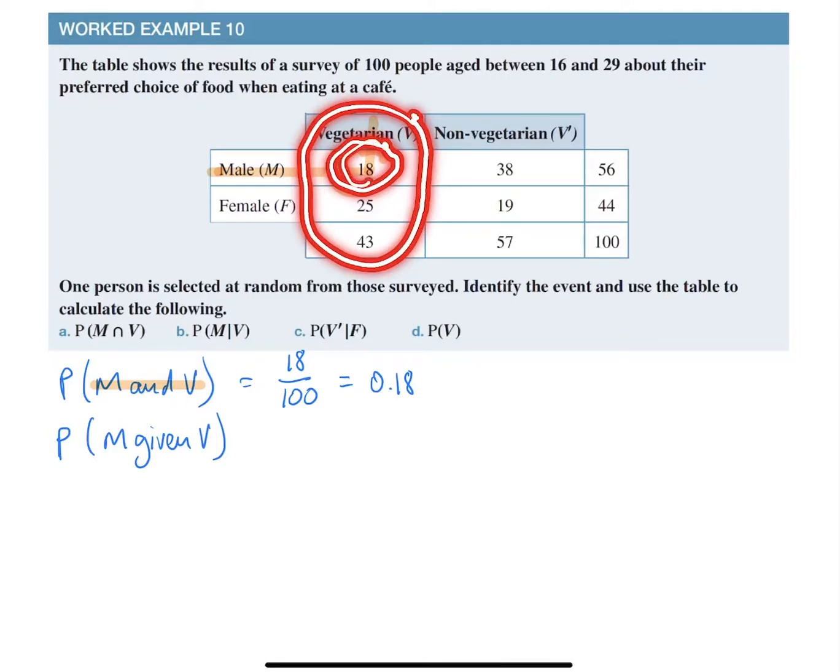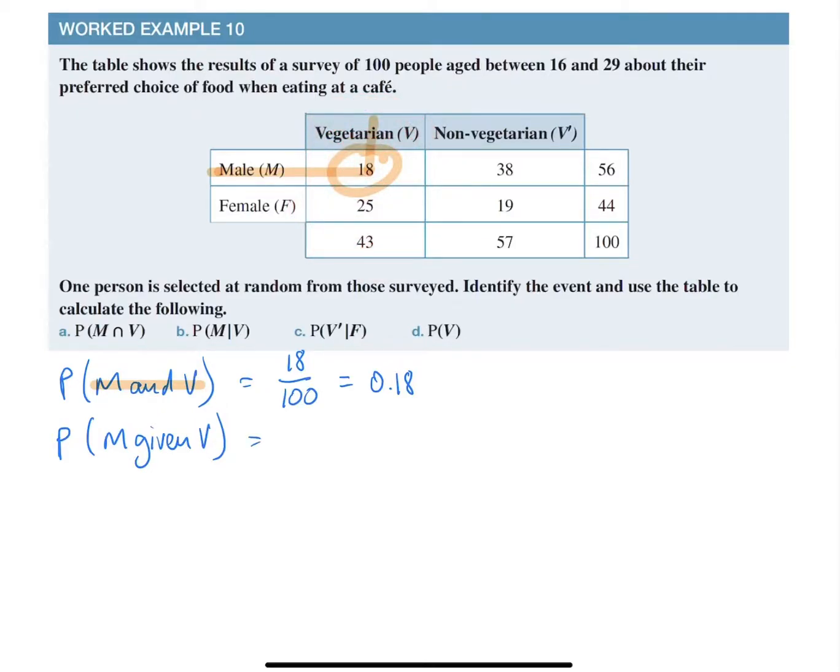So what is 18 out of that total 43? Given that we only look at vegetarians, it must be out of 43. And what's the chance of having a male in that case? That will be 18 out of 43, and you can calculate that on a calculator if you need to.